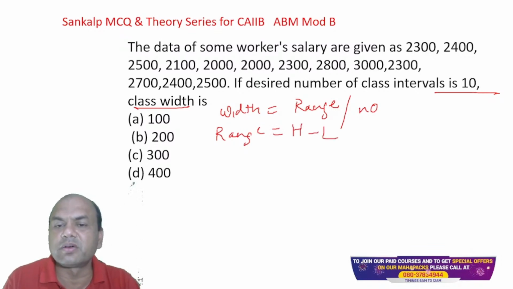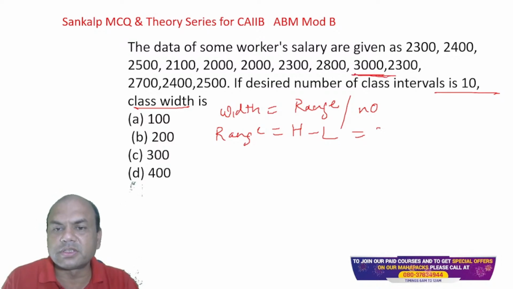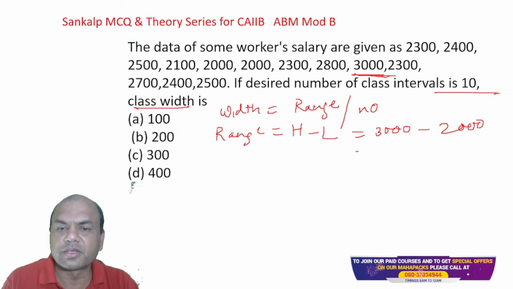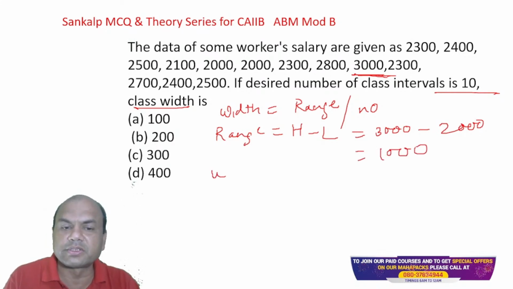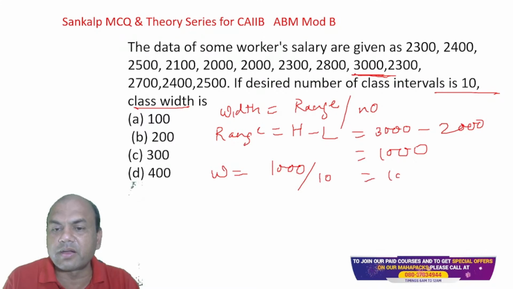What is the highest one over here? Tell me. Which number is highest? 2300, 2400, 2500, 2100, 2000, and so on. This, 3000. So 3000 minus, which is the lowest? 2000. So it is 1000. Right? So what is my width then? Width equals 1000 upon number. What is the number? 10. So my class width will be 100. So this is my answer. Okay.